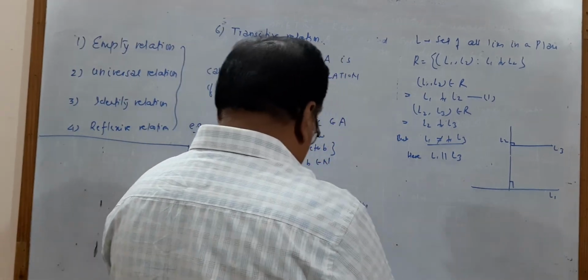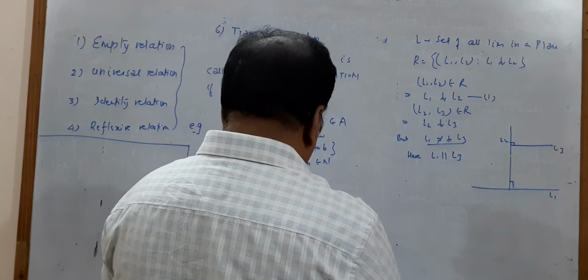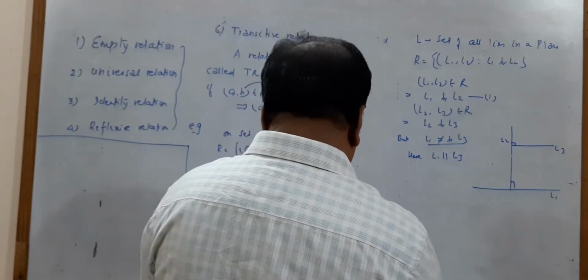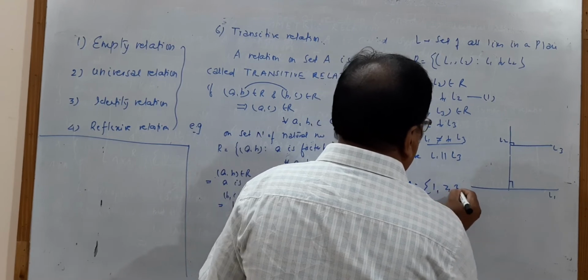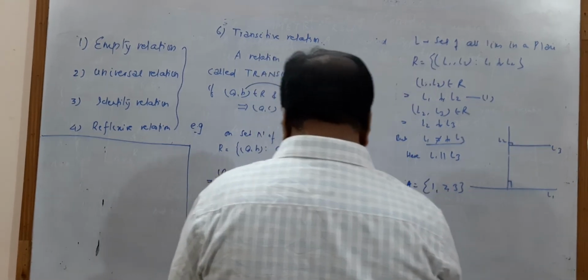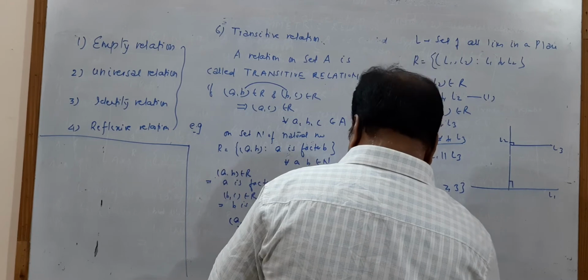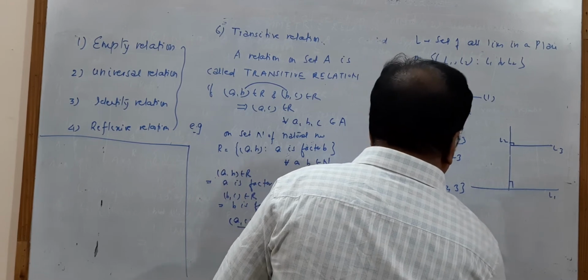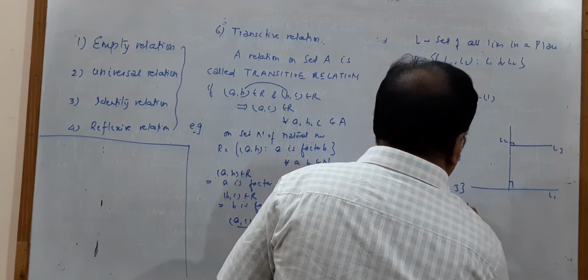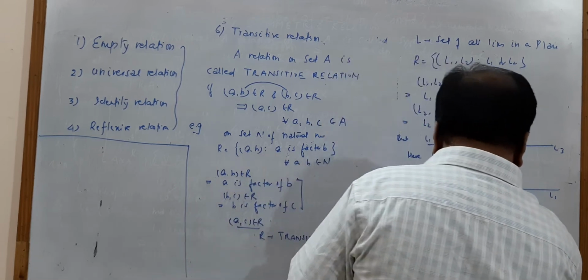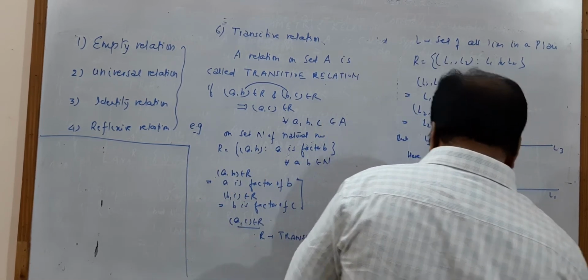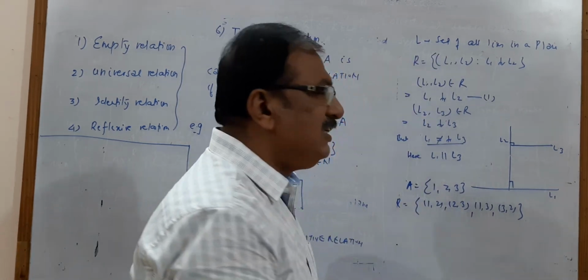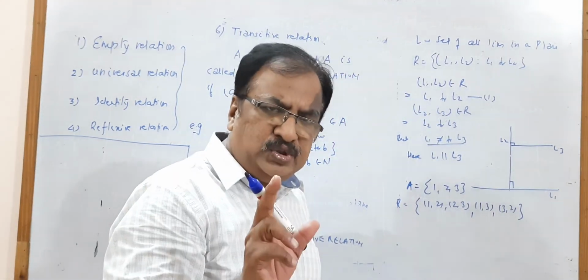Now, one example: let A = {1, 2, 3}. Now we have made one relation R = {(1,1), (2,3), (1,3), (3,2)}. Is it a transitive relation? How to check the transitivity?